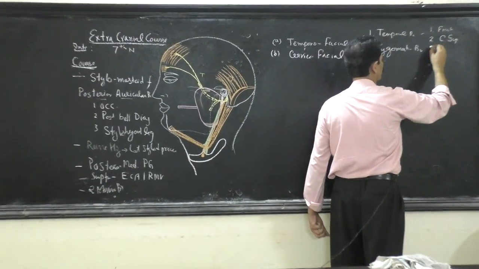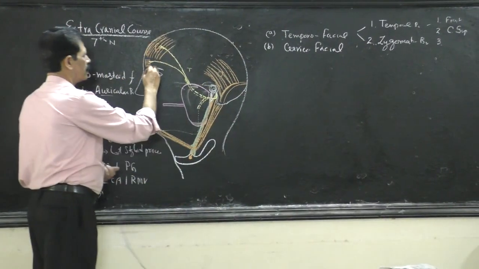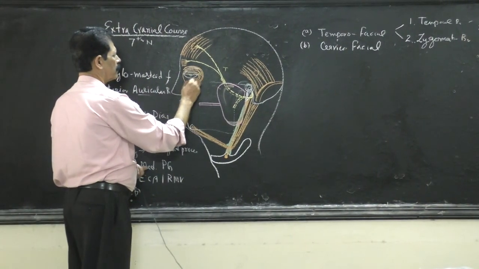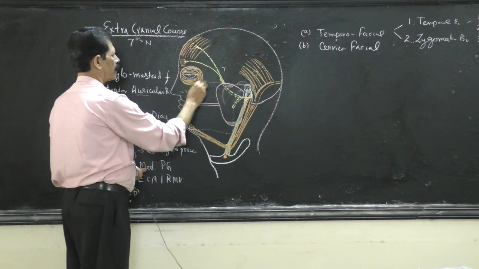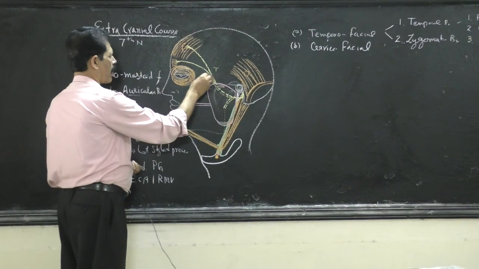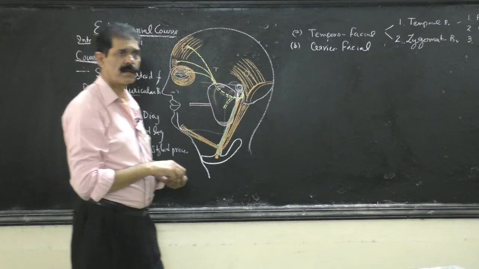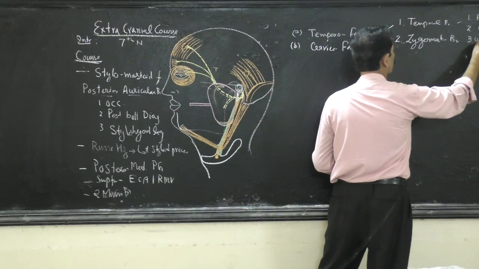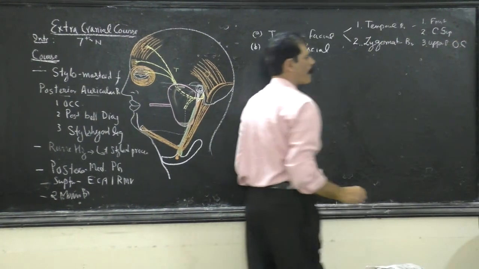It supplies the third muscle. Around the eye there is a circular muscle, the orbicularis oculi. But not the whole of the muscle, only the upper part. That is important. The upper part of the orbicularis oculi muscle is supplied.